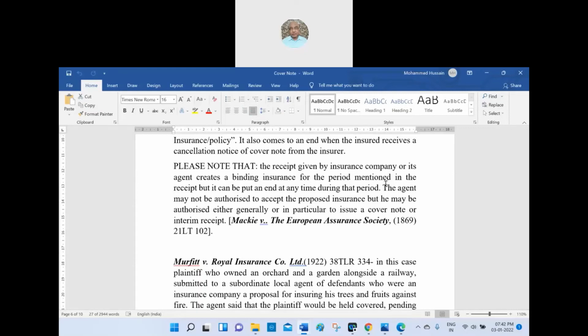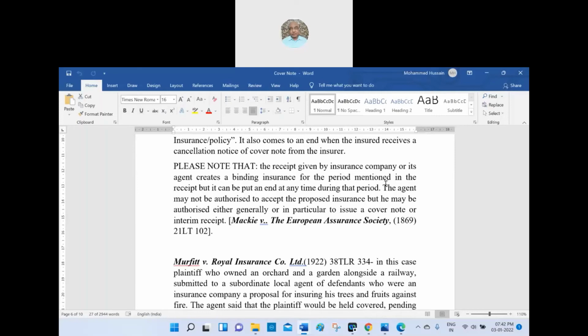So, the binding insurance would be there once it is given. In the receipt, but it can be put an end to by the time during the period. The agent may not be authorized to accept the proposed insurance, but he may be authorized either generally or in particular to issue a cover note or interim receipt. So now it is very much clear that a receipt given by the insurance company or its agent creates a binding insurance for the period of time mentioned in the receipt.